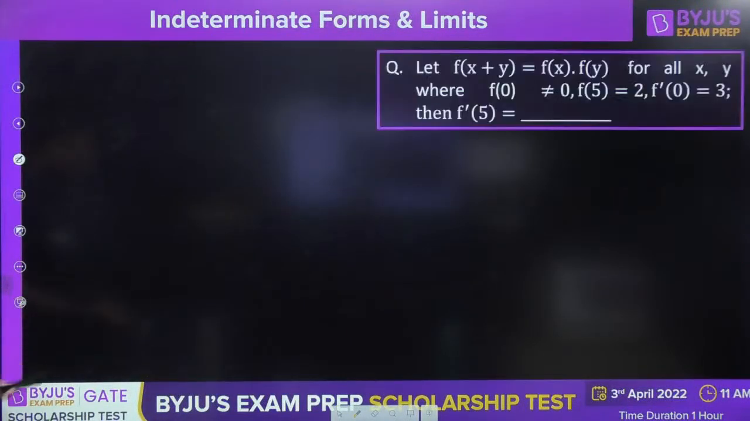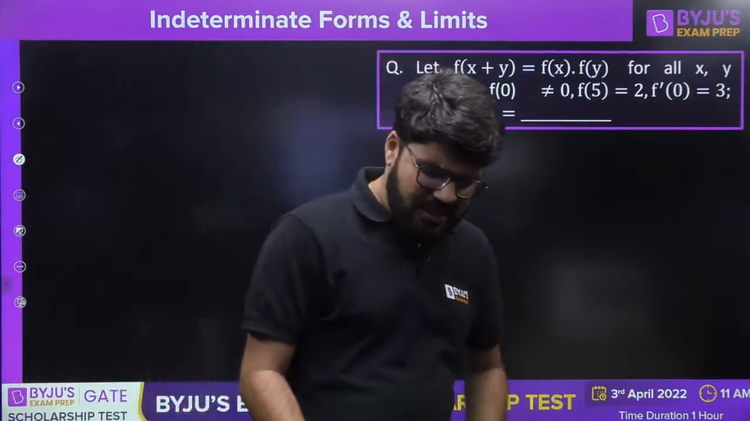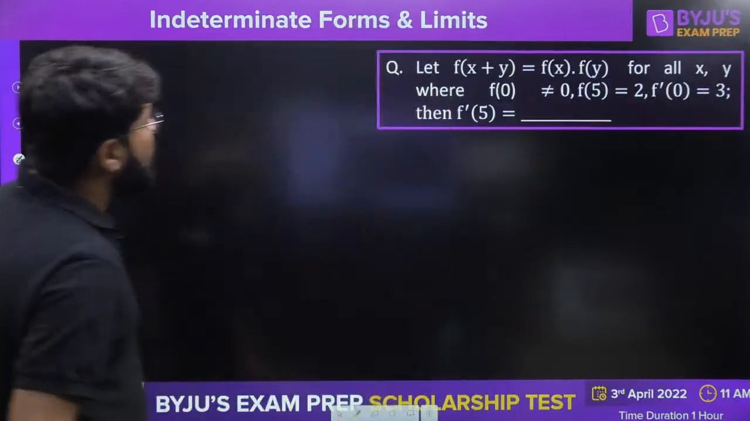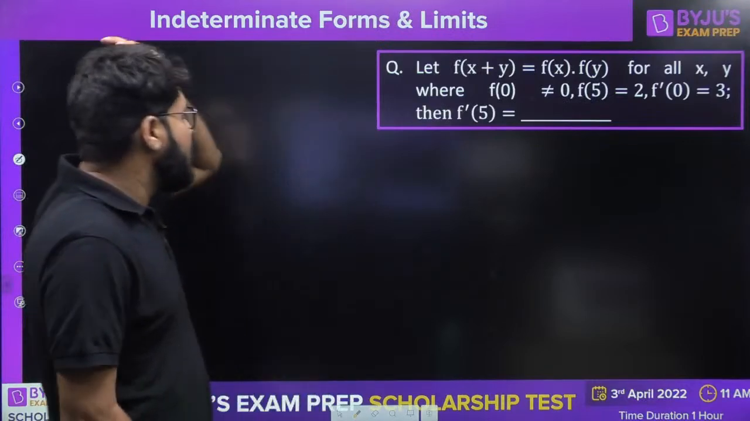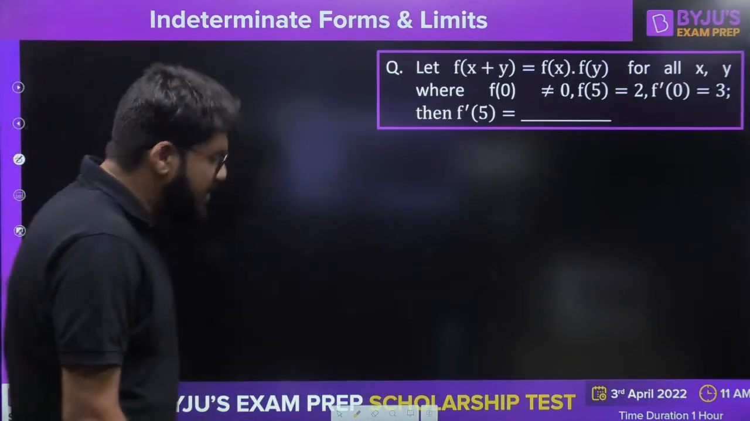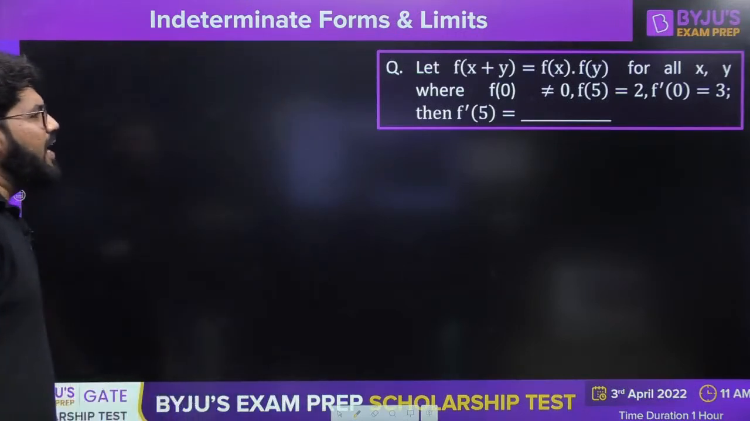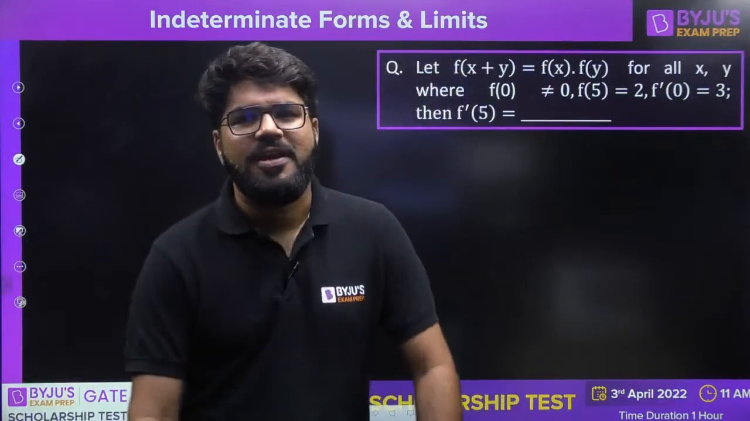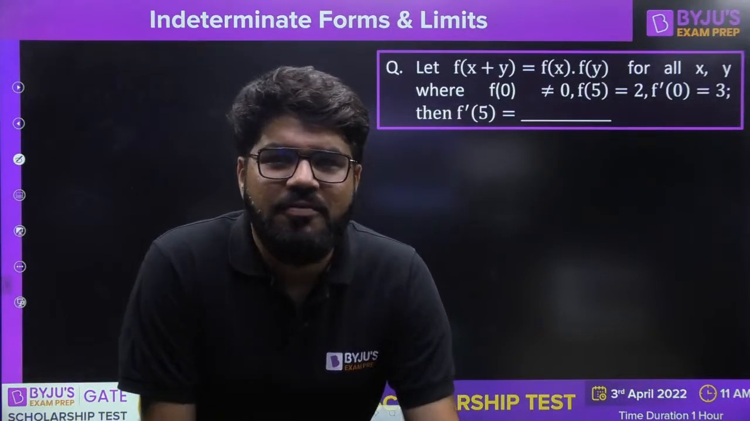Let's come back to our question. With respect to limits, this is a good question. Otherwise, the questions on limits are mostly very straightforward. Okay, sorry, this is not a limit question; we can solve it directly. Let f of x plus y equal f x into f y for all x and y, where f0 is not equal to 0, f2 is 2, and f dash 0 is equal to 3. What is the value of f dash 5?